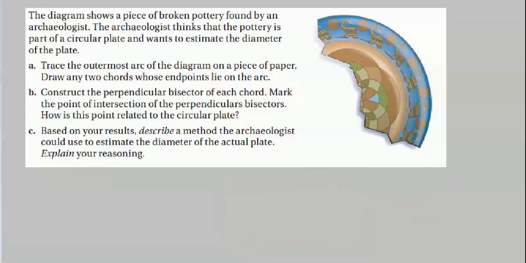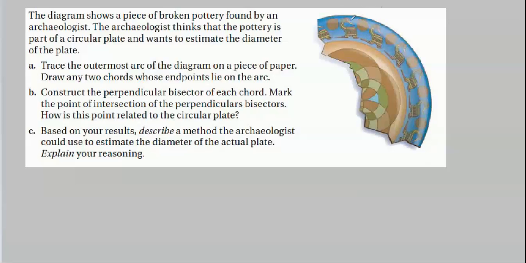Well, so much for archaeology. Let's look at the mathematics of this situation. I'm going to draw the diagram. Okay, this is very sensible. It's a good way to approach the problem if we go ahead and assume that this is just part of a circle. And actually it could have been part of an oblong too, couldn't it? I'll stop talking about that stuff. For now, let's just say that it's part of a circular plate, and we're going to figure out what the diameter of that plate would have been.